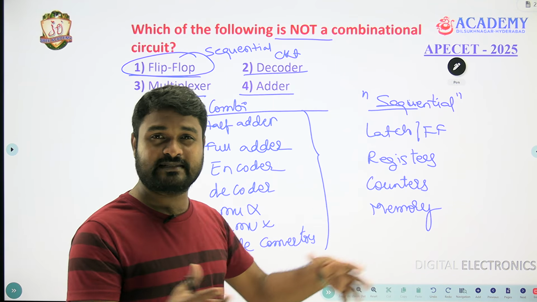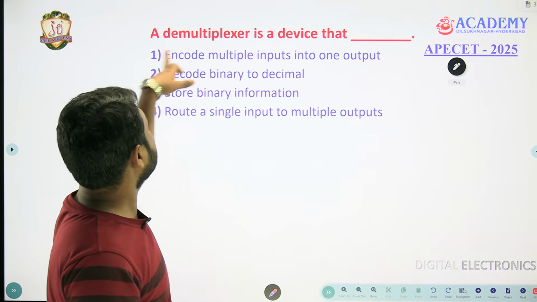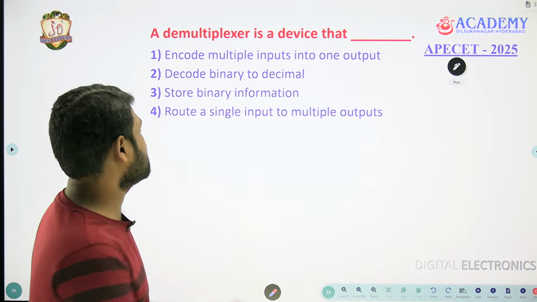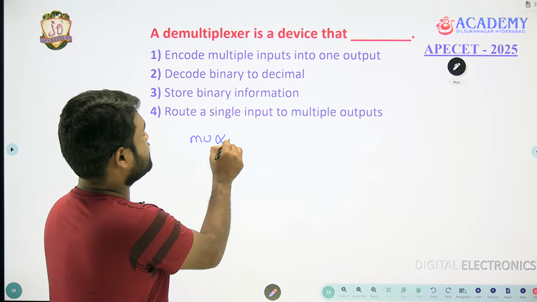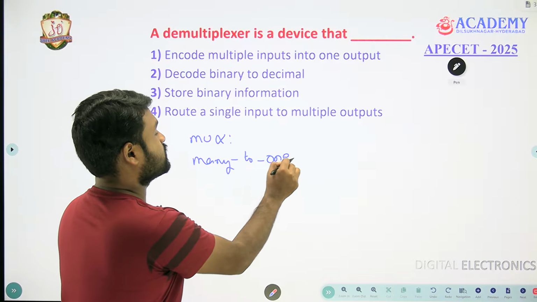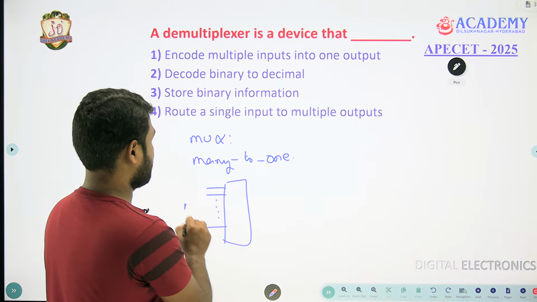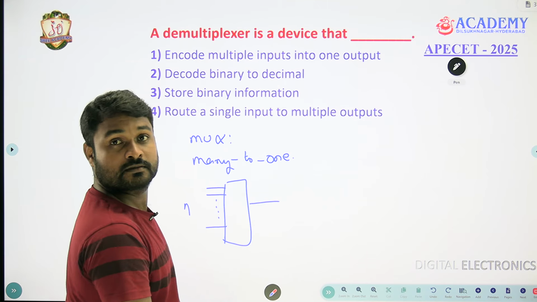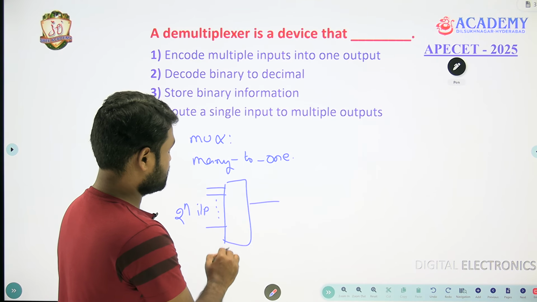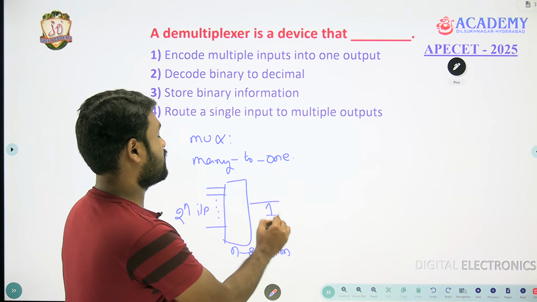It's a basic concept question, no? A demultiplexer is a device that is the opposite of a multiplexer. What is a multiplexer? It is a many-to-one circuit. You will have a number of inputs, one output, and n selection lines: 2 power n inputs, n selection lines, one output.